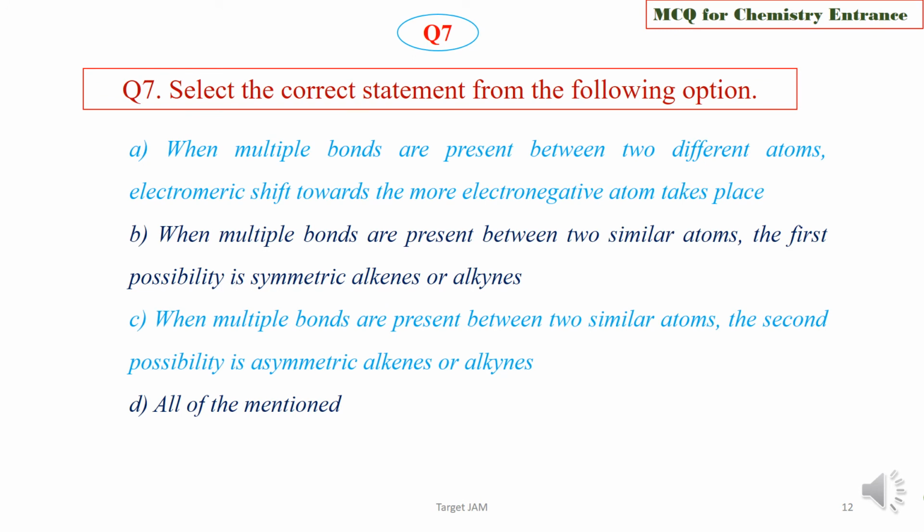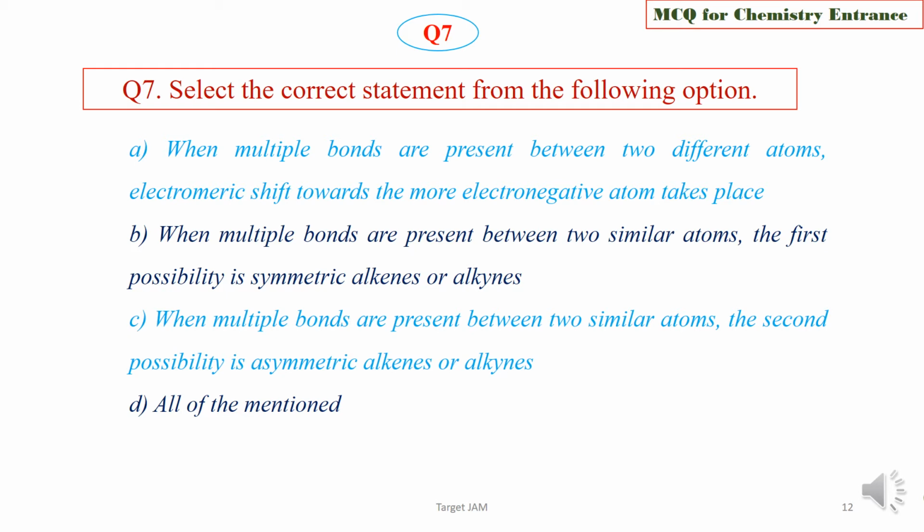Question 7. Select the correct statement from the following options. Option A. When multiple bonds are present between two different atoms, electromeric shift occurs towards the more electronegative atom. Option B. When multiple bonds are present between two similar atoms, the first possibility is symmetric alkenes or alkynes. Option C. When multiple bonds are present between two similar atoms, the second possibility is asymmetric alkenes or alkynes, or all the above mentioned.